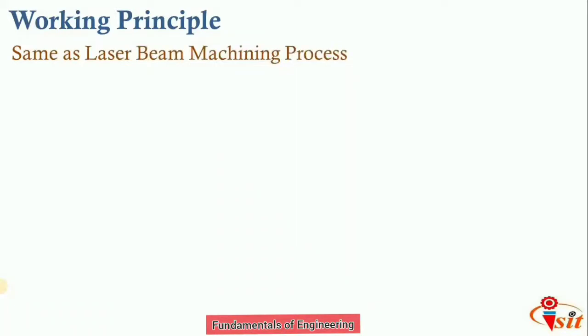First, the working principle. It is the same as the laser beam machining process, where we use thermal energy. From that thermal energy, the material gets melted and vaporized, and the workpiece material is removed from the contact surface of the electron beam. In laser beam machining, we use a laser to remove the material from the workpiece. Here we use high speed electrons bombarding the contact surface of the workpiece to get the desired shape.